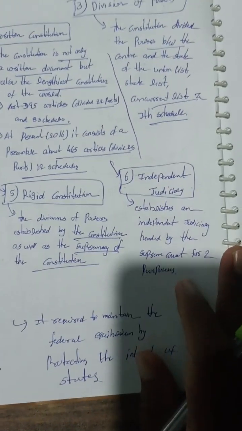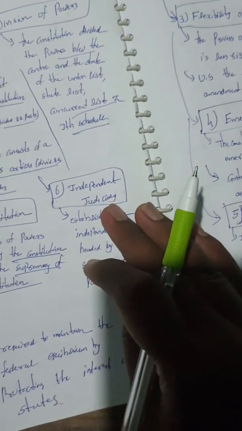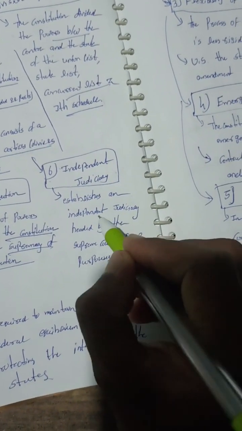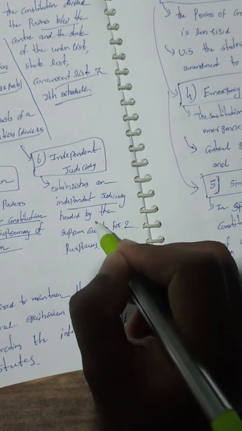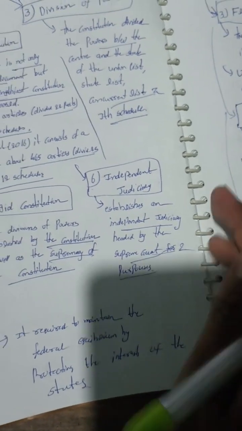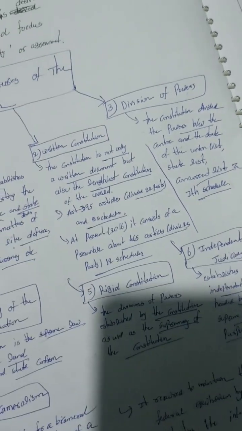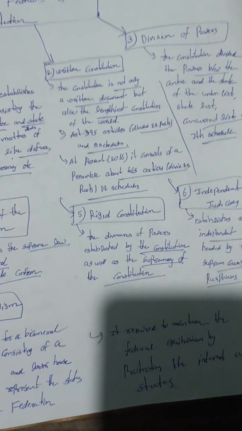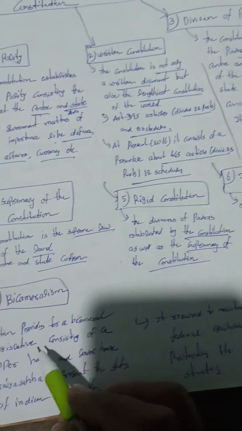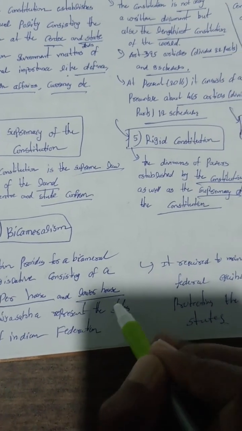Sixth is the independent judiciary. The constitution establishes an independent judiciary headed by the Supreme Court. What is bicameralism? Bicameral means a legislature with an upper house and a lower house.